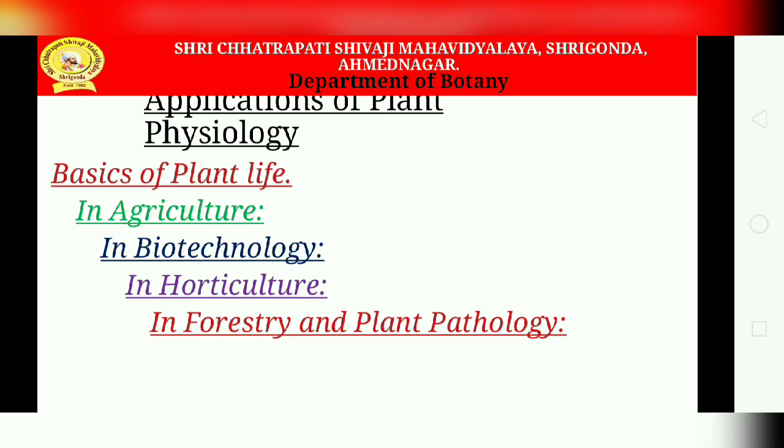Then the next is the importance of plant physiology in biotechnology. It is one of the various advanced technologies. The technique of solution culture, that is, soilless culture, is known as hydroponics, which is new for India, but it is a very old technique which was found in Germany in 1861.